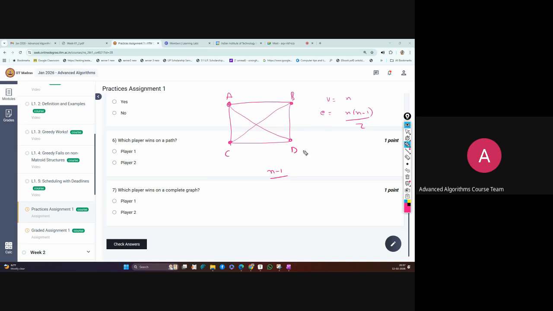Suppose we take a graph of five vertices. The total number of edges will be five into four divided by two, which equals 10. To make the spanning tree we require only four edges, N minus one, and multiple spanning trees are possible for the same graph.